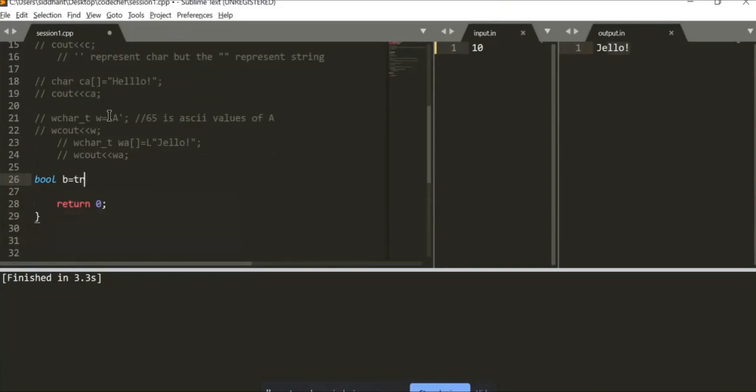Let's go with true first. If I do true, I cout B. It returns me one. But what if I go with false? Okay, it returns me zero. So zero stands for false and one stands for true. That's as easy as it comes.